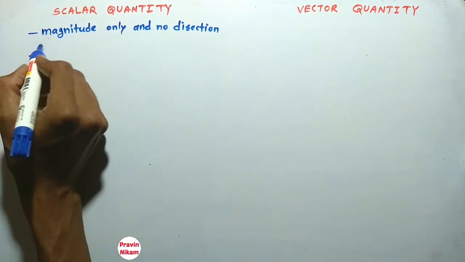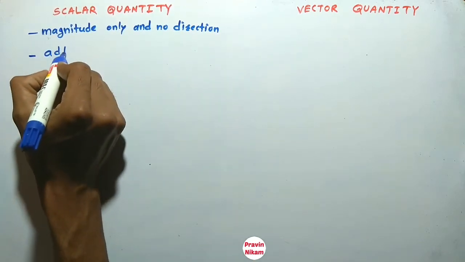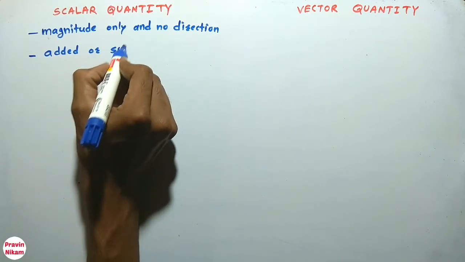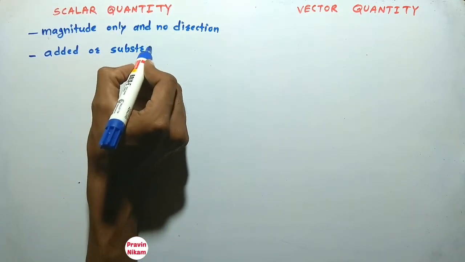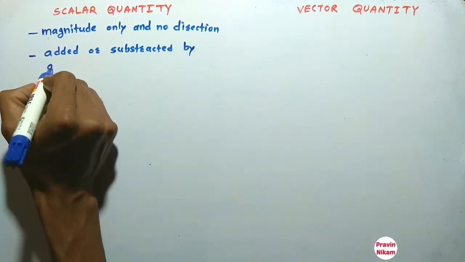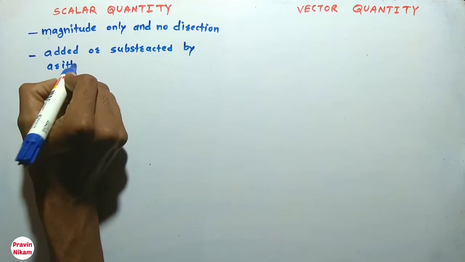And these quantities can be added or subtracted by arithmetical operations.